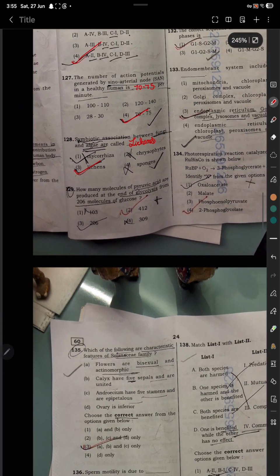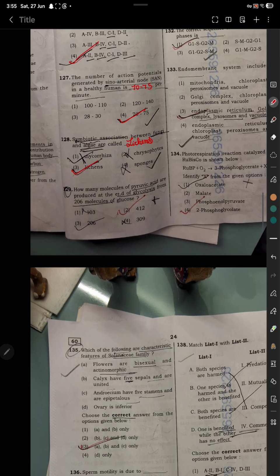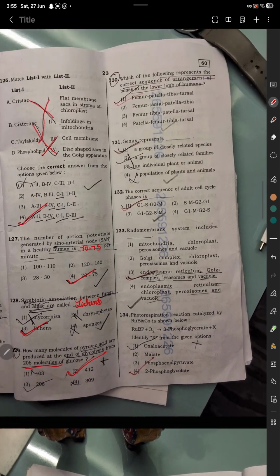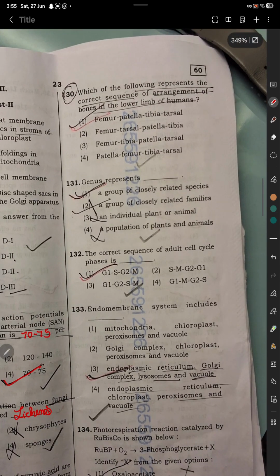Question 129. How many molecules of pyruvic acid are produced at the end of glycolysis from 26 molecules of glucose? Option number 2 is correct, 412. Question 130. Which of the following represents the correct sequence of arrangement of bones in the lower limbs of human? So option number 1 is correct.